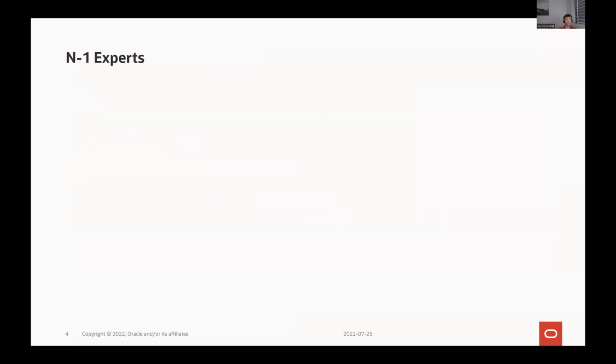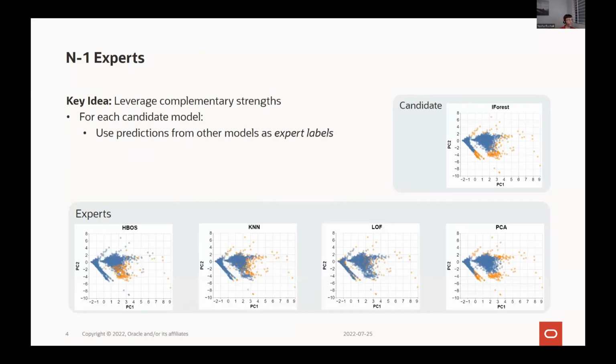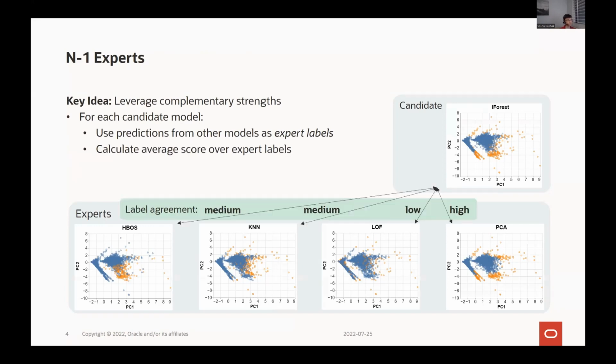Using this, it can predict the model that it believes is going to be the best for your dataset. We propose an alternative framework, N-1 experts. The key idea is to leverage the complementary strengths between each model. To do this, for each candidate model, we first obtain a set of predicted labels. We use the predictions from the other models as expert labels to evaluate the quality of each candidate model. In particular, we look at the agreement between the labels.